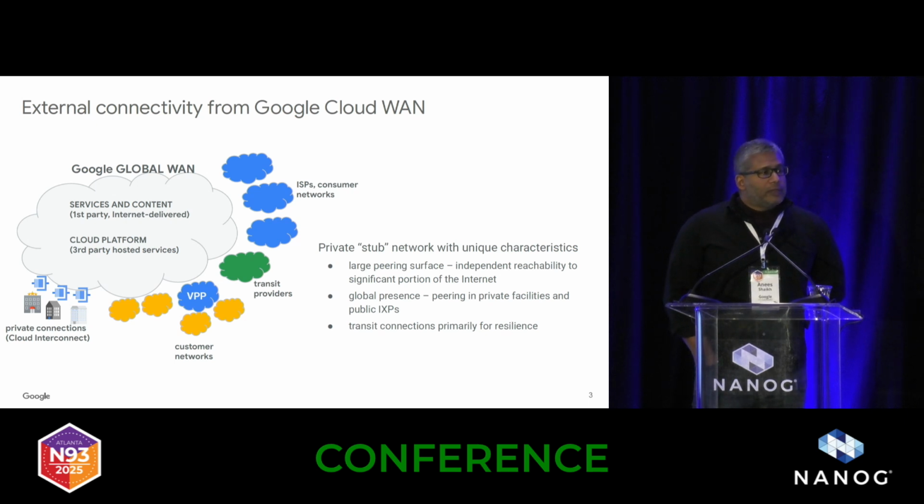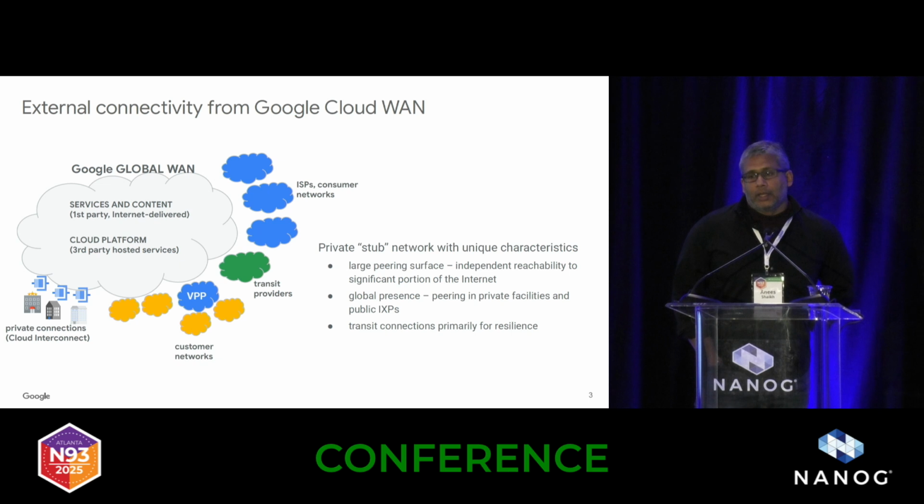Now, from the perspective of the rest of the internet, Google looks like a stub network in that we don't really provide transit for other networks. But it has some unique characteristics. The first of which is that we have a very large peering surface, right? We have thousands of peers, and that gives us effectively independent reachability to a significant portion of the rest of the network.